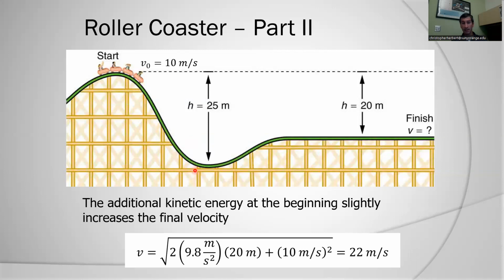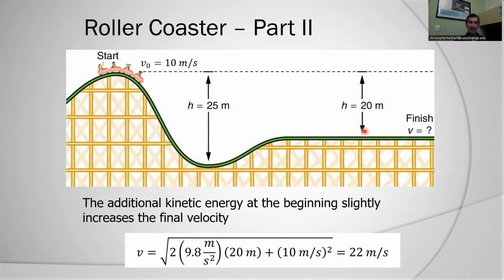So when I plug this in, I get the same term I had before. This is 400 plus 10 squared, which is another 100. I'll get 500 meters squared per second squared. The square root of that is 22 meters per second. So the faster I start out, the faster I'm going to end up, because I have to conserve that energy.